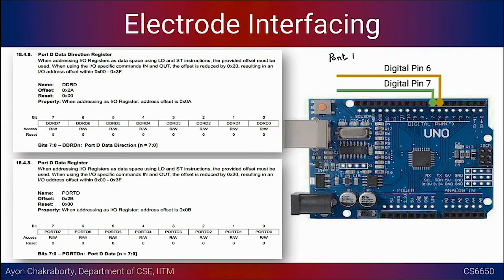And in the manual or in the instruction set, we have to see what the register address for port D is, which is hexadecimal 0x0A for the data direction register, and hexadecimal 0x0B for the data register, where we want to set the particular pin as high or low. Okay, so hope you recall this.